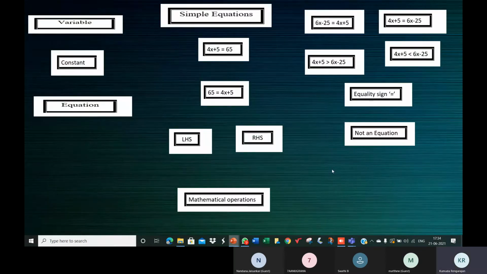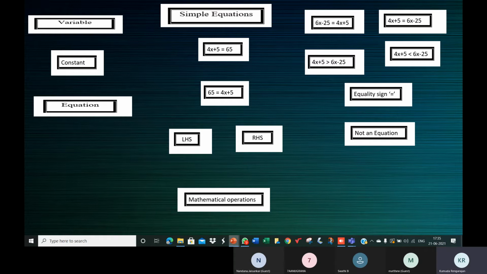So I was telling you that x itself is an expression. y is an expression. 5 is an expression. The number 5 is an expression. 4x plus 5 is an expression. 100x minus 50. So you use variables, you use constants, you use some mathematical operations, and you can construct an expression.